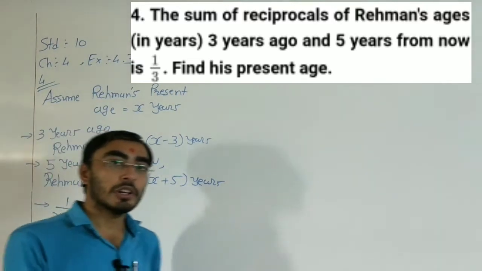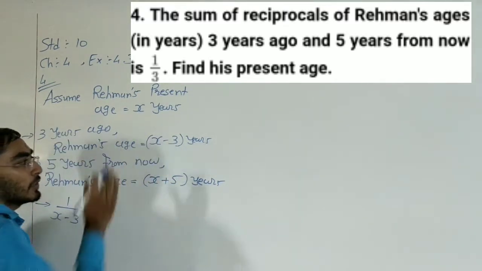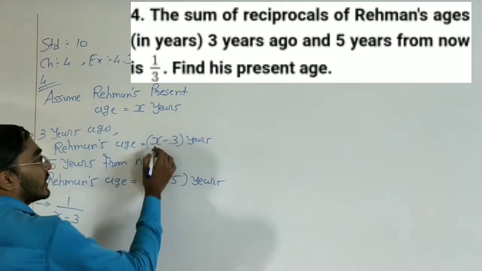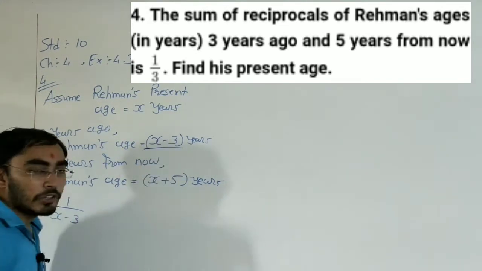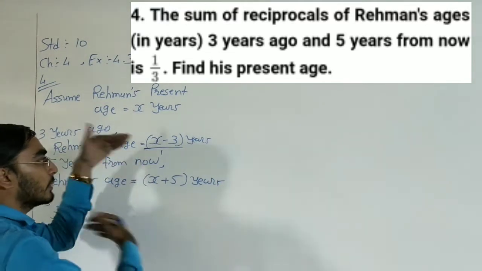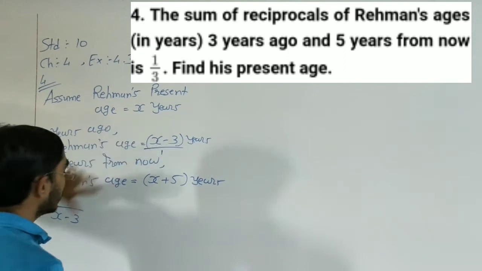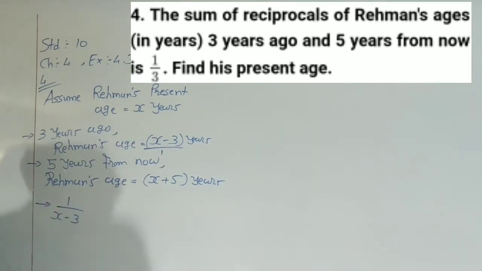Okay. Reciprocal means what? We need to change the numerator and denominator. Right now we have numerator x minus 3. Nothing is present in the denominator, so we can write 1. Now reciprocal means we need to change the numerator and denominator. So 1 in numerator and x minus 3 in denominator. This is the reciprocal.